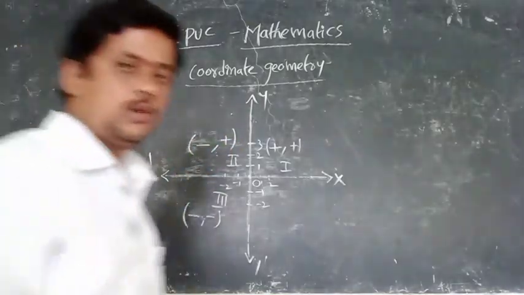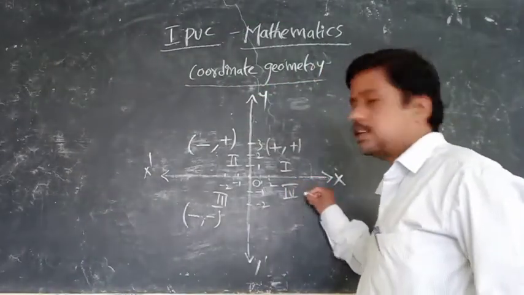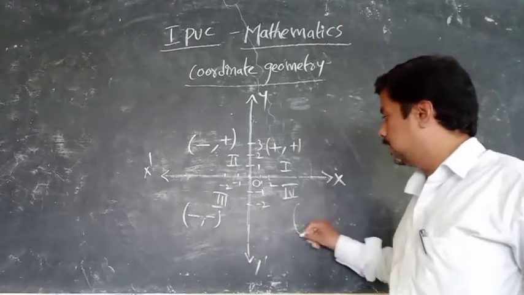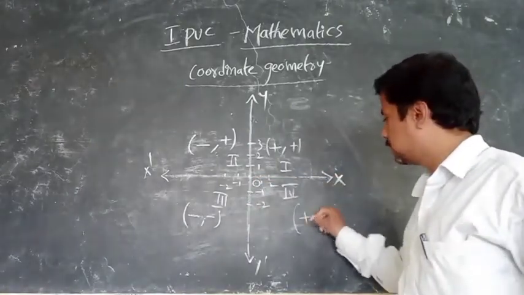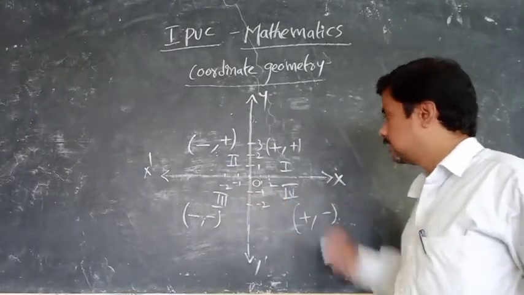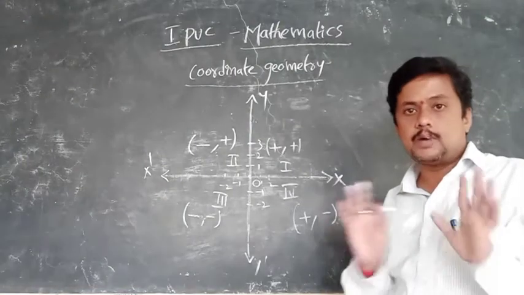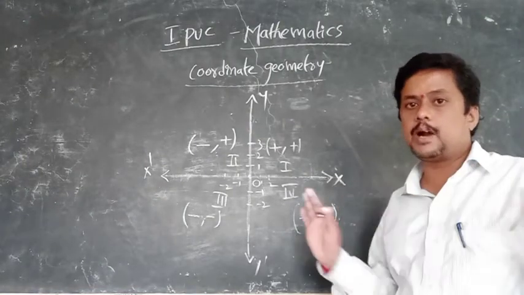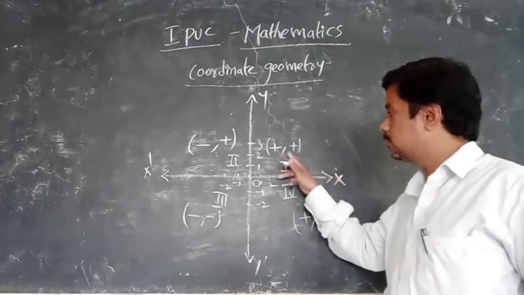Understood? Now we will move to the fourth quadrant. Here x is positive, plus, comma, and y is minus. You should not learn this by heart; you should analyze it. In the first quadrant both are plus, in the third quadrant both are negative.